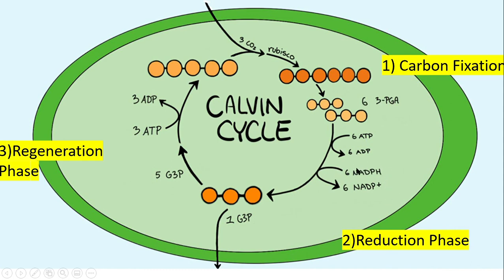So in total, in the Calvin cycle, 6 NADPH and 9 ATP were used, and the byproducts we have left are 9 ADP and 6 NADP+. And of course, the one benefit is the 1 G3P that we get to create and gets to leave the cycle, and the remaining 5 G3P goes back into the cycle.